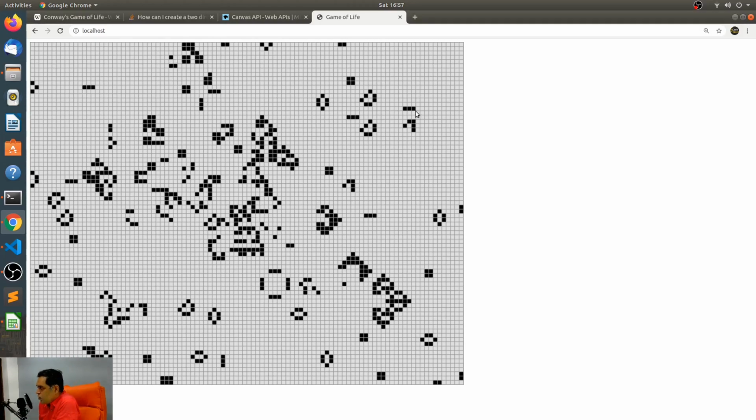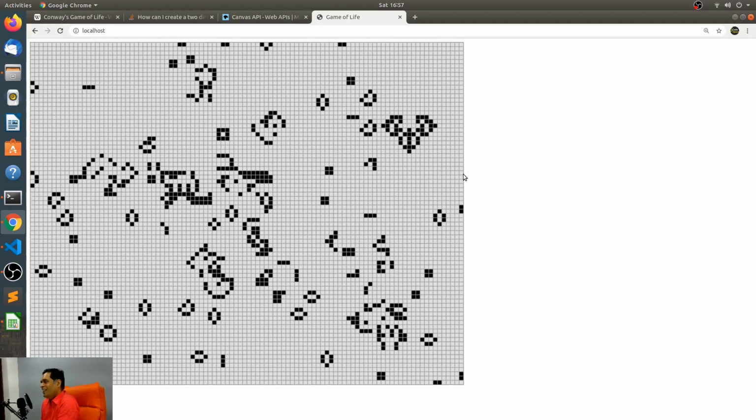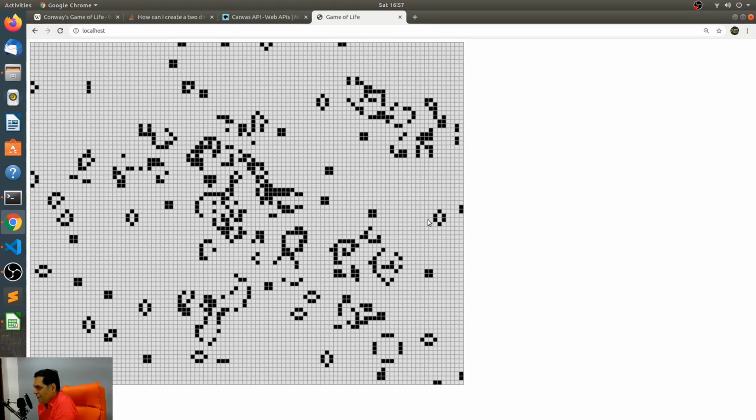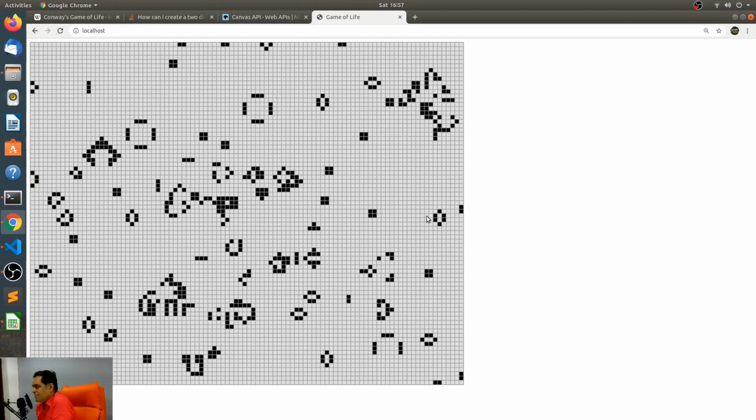Look at this glider. He's going to go with that oscillator. There you go, and he became something else. So cool. Very nice. Very cool.